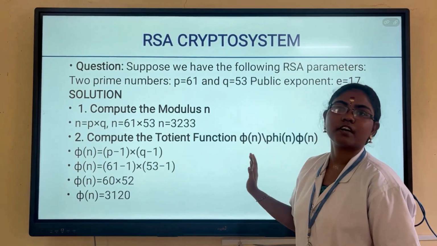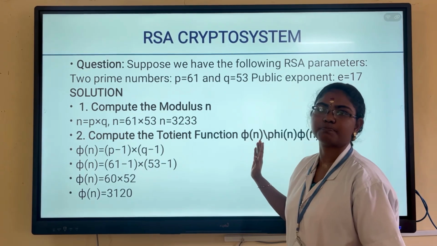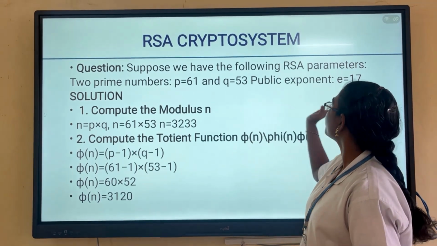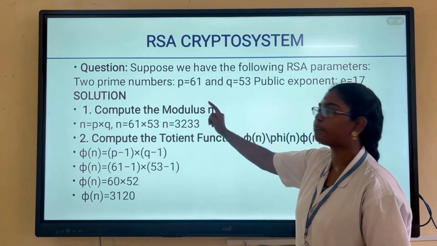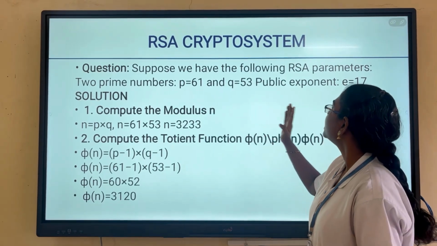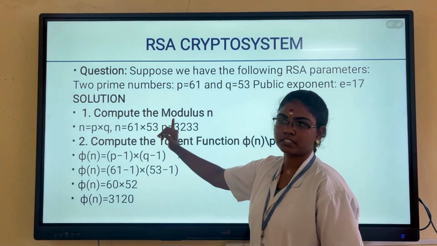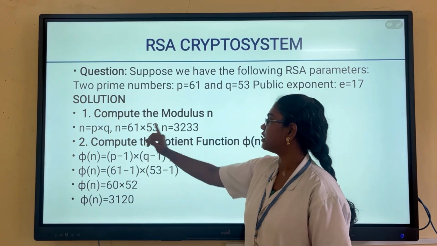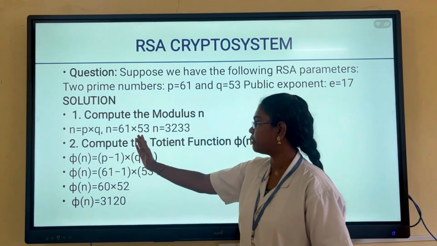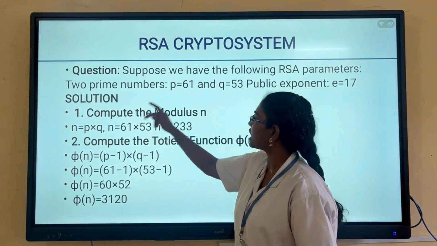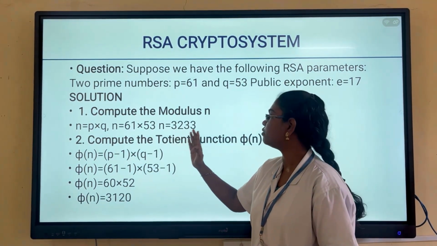The next is the RSA system, with a solution for the problem. Suppose we have two prime numbers, p equal to 61 and q equal to 53, and e equal to 17. First, compute the modulus n equal to p times q, which is 61 times 53, giving n equal to 3233.